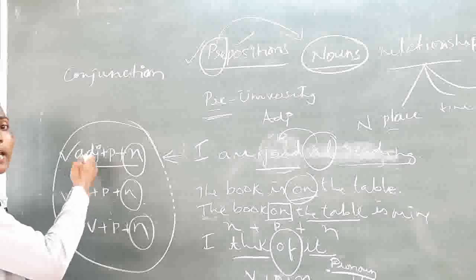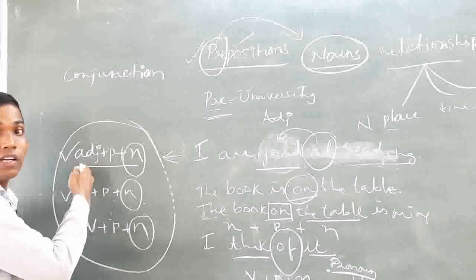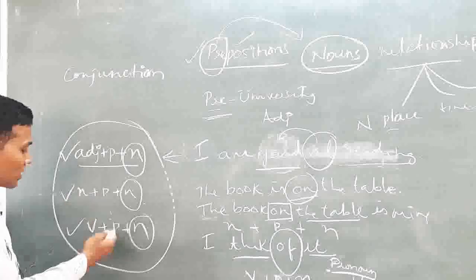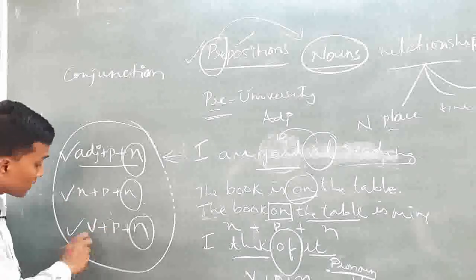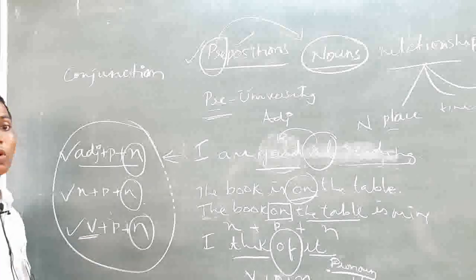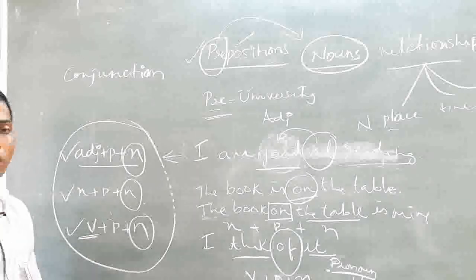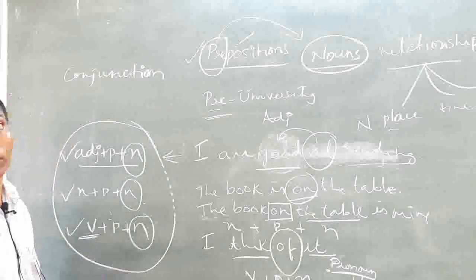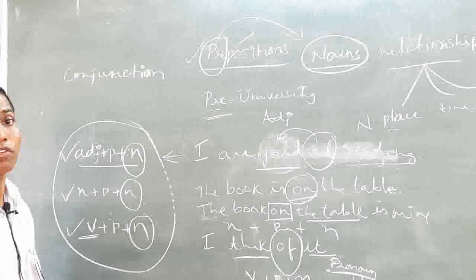There may come an adjective. There is a chance of an adjective coming. There is a chance of a noun coming. There is a chance of a verb coming. This concept is very important. You may misunderstand it. It does not mean every verb takes. A particular verb takes. We'll go at length to understand which verb I have focused on.